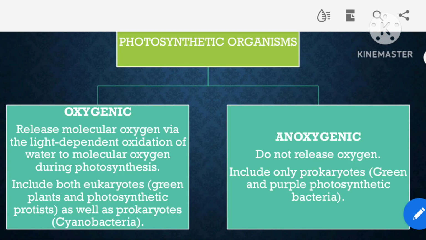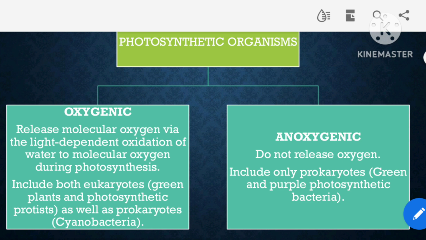So in the beginning, I said that plants are the organisms that carry out photosynthesis, but that is not entirely true, as there are other organisms that might carry out photosynthesis. So photosynthetic organisms can be divided into two categories, oxygenic and anoxygenic. So oxygenic, as the name suggests, they release molecular oxygen in the entire process. Oxygenic organisms include eukaryotes, which are green plants and photosynthetic protists, as well as prokaryotes, which can be cyanobacteria or blue-green algae, as we commonly call them.